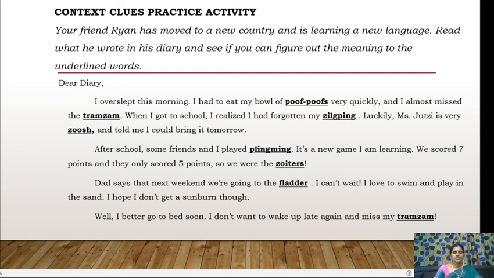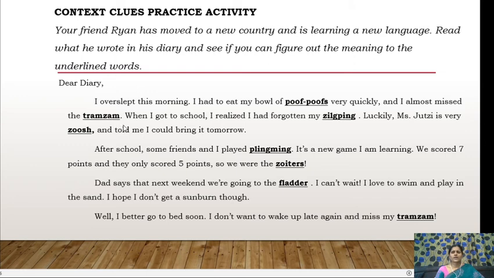So it's a text actually, and for your convenience, I just underlined the new words which we come across in this text. Puff-puffs. So, how to guess the meaning of these words in a context by using the clues: it is something eatable, that we come to know. And of course, the part of the day is morning. And what he's saying is, I had to eat my bowl. That means puff-puffs go into a bowl. That means what we could guess is it would be something taken as a morning breakfast. And of course, as he mentioned a bowl here, it would be something like a bowl of cereal.